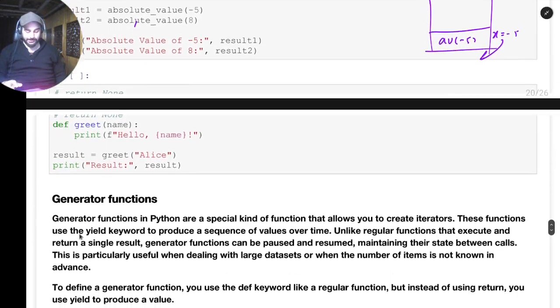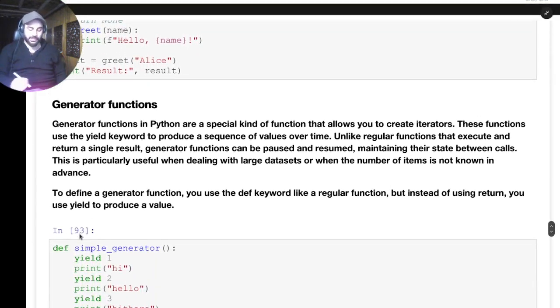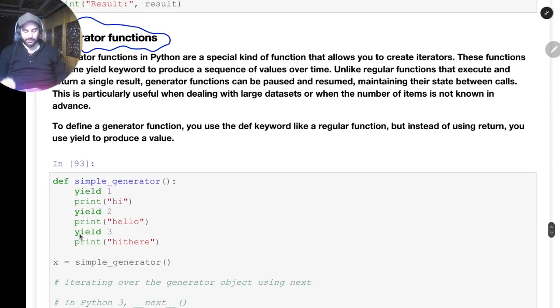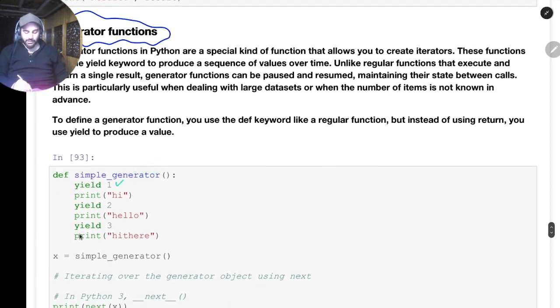Okay. So then we have a concept of generator functions. These are special kinds of functions in Python. If you want to return something, and after that you want to return multiple things, not just once, but multiple times. For example, let me take an example. Here I want to first return 1, then I want to return 2, then I want to return 3.